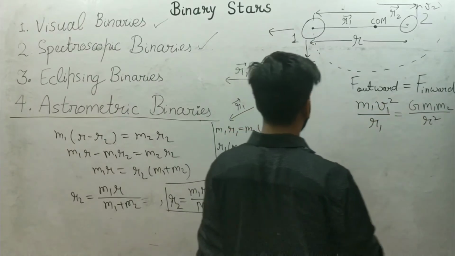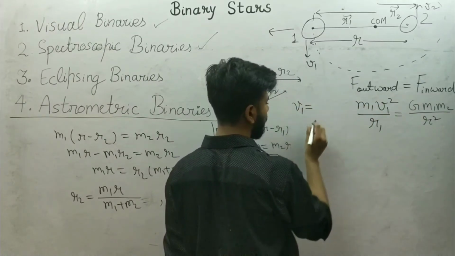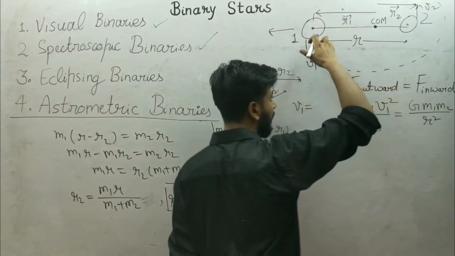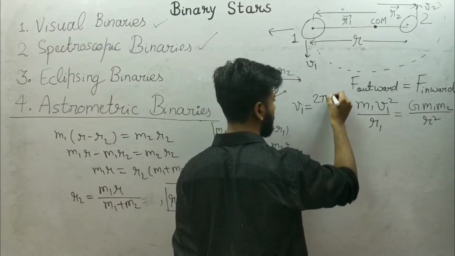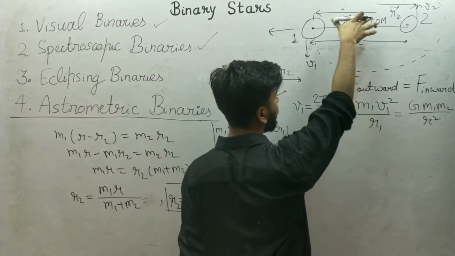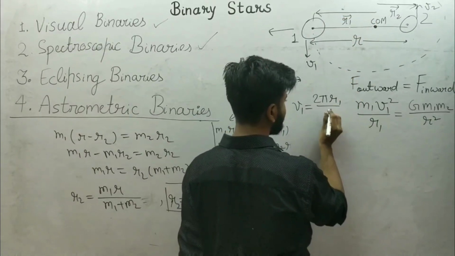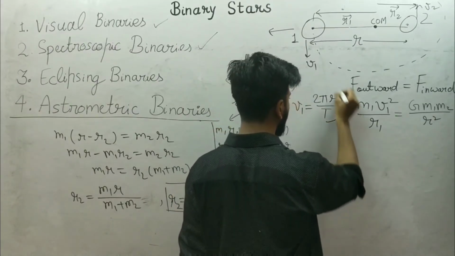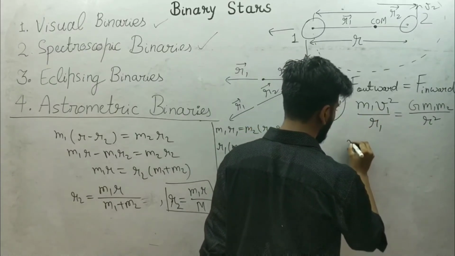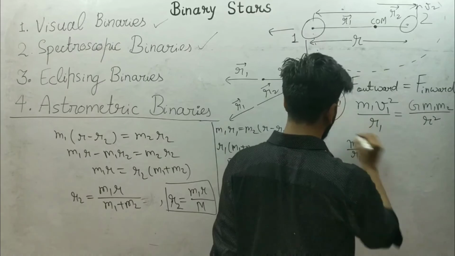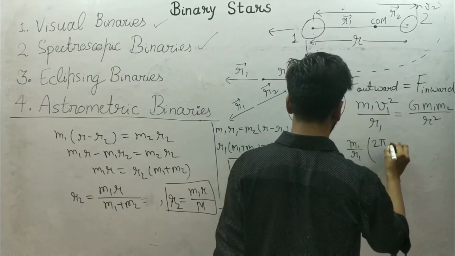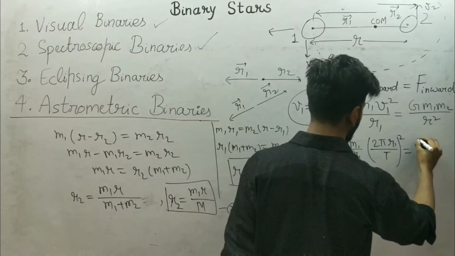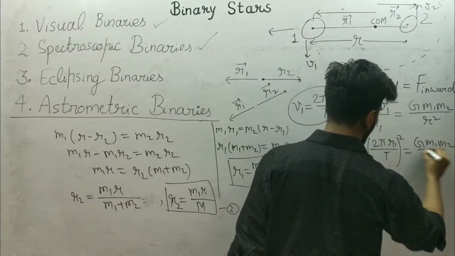Okay, so what is v1? Velocity is distance upon time, and if I use the distance as the whole path, which is approximately 2 pi r1, upon the total time period, say capital T. So I use this in this relation, so I write m1 upon r1, times 2 pi r1 upon T, whole square, is equal to G m1 m2 upon r square.